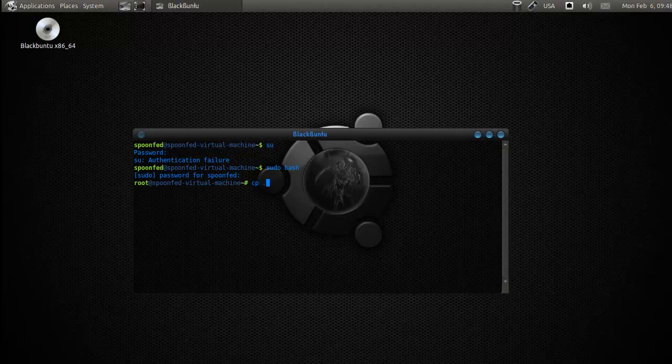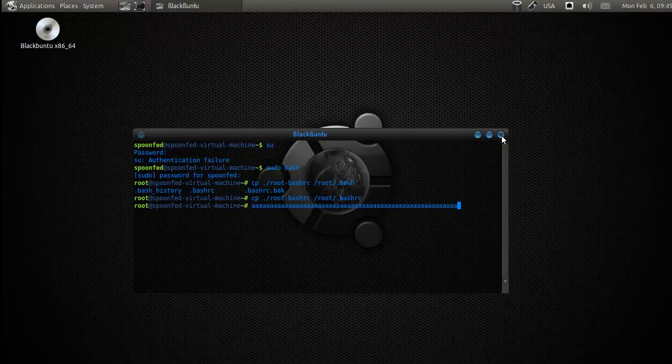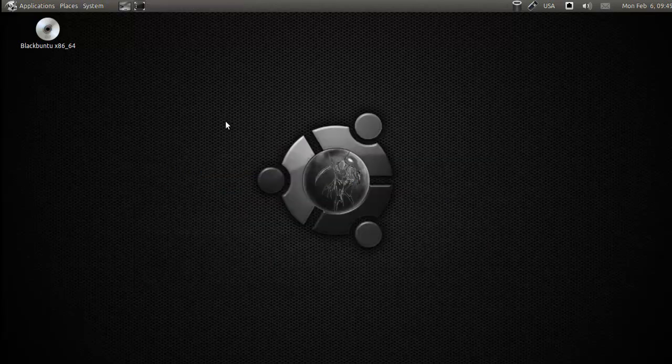So copy root bashrc to root/.bashrc backup, no, not rc, just normal rc. And that should fix it, because now it should not be fixed. Oh, it is already fixed. Okay, cool. Oh yeah, because I'm doing the sudo, of course. But now I know it's definitely fixed.